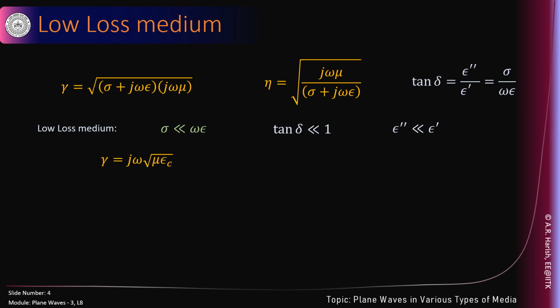Of course, they're going to be complex, but gamma is j omega square root of mu epsilon c, and we'll see what happens to this under the condition that sigma is very small compared to omega epsilon. Of course, epsilon c is epsilon prime minus j epsilon double prime, and gamma therefore can be written as, we take out that mu times epsilon prime common, 1 minus j epsilon double prime upon epsilon prime.